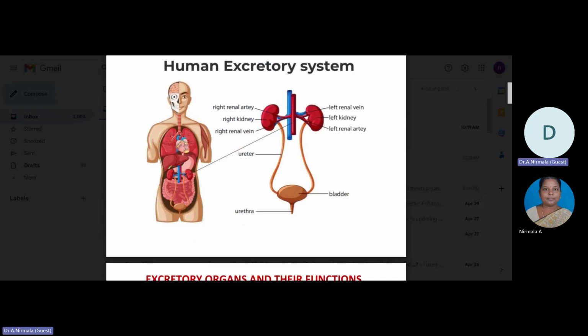How does the skin act as an excretory organ? The main function of the skin is to protect the different body organs, and it also contributes to expelling waste from the body in the form of sweat. The sweat is secreted by the sweat glands.